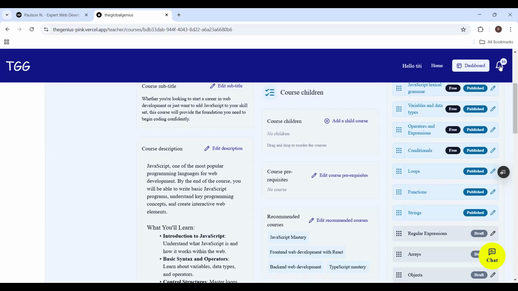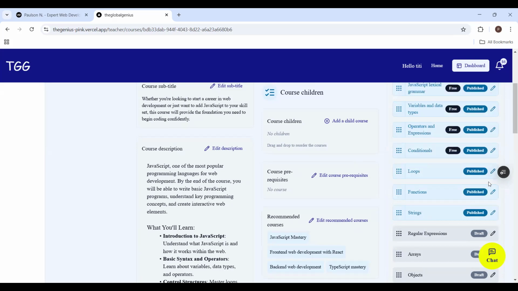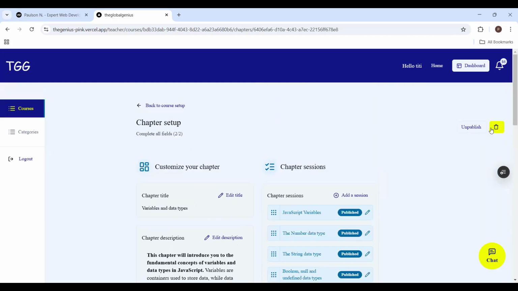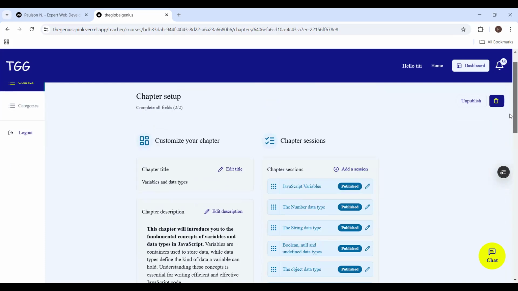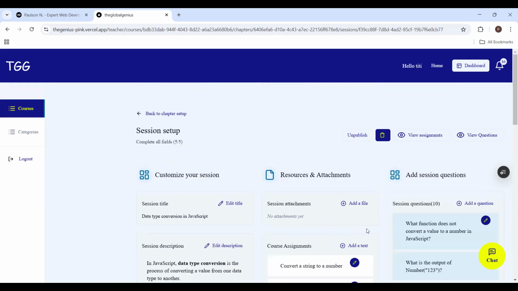Okay, but let's say I go and check any of the assignments that have been submitted. Let me show you. Okay, an assignment has been submitted for data type conversion in JavaScript. That means it should be in variables and data types. So I will click this icon to go to the chapter page, then I'll see data type conversion. If I click on this, these are the sections in this chapter.